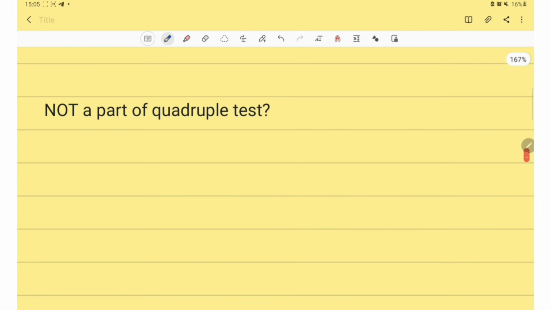Then they ask about what is not a part of the quadruple test. The answer for this is inhibin B. Inhibin B is not part of the quadruple test.